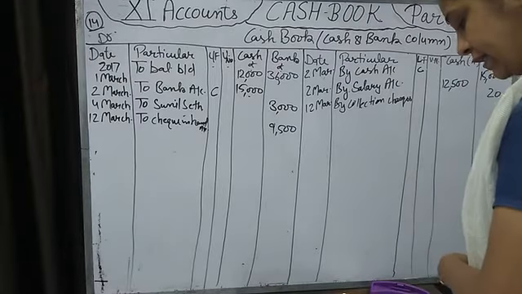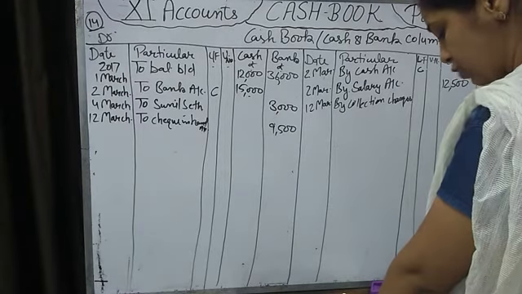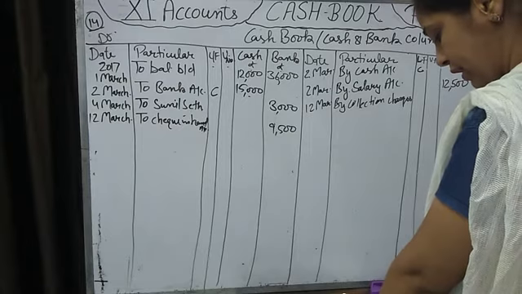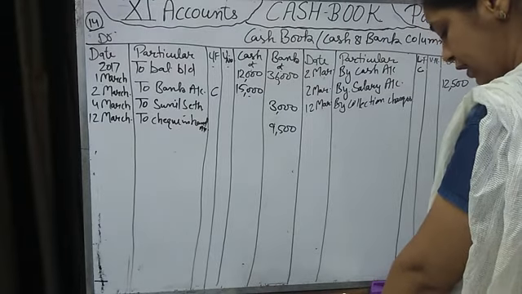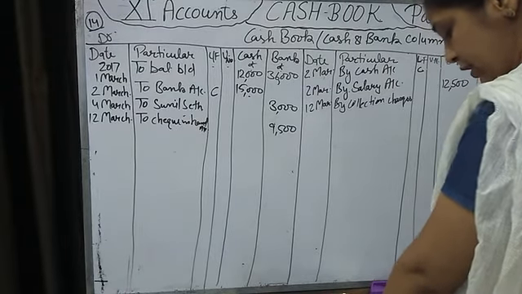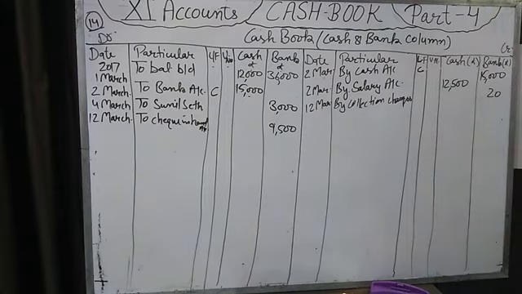Now next entry on 16th March, settled Ravi account of 8,200 after deducting rupees 200 as discount by giving a check for rupees 6,000 and balance in cash. Settled Ravi account. It means Ravi is our creditor. We have to pay Ravi 8,200. He has given us 200 rupees discount.